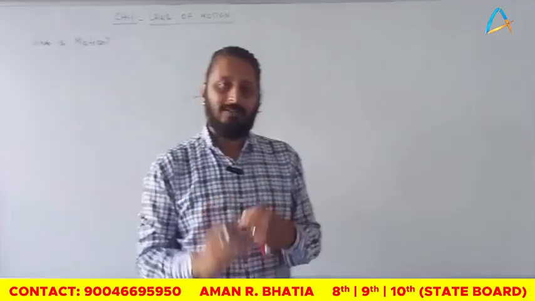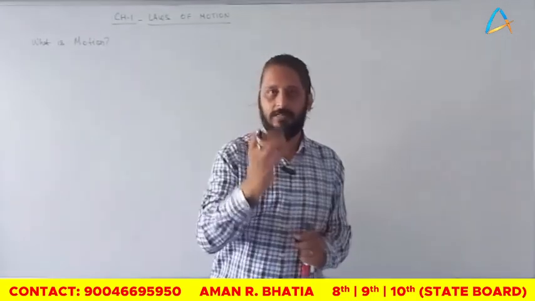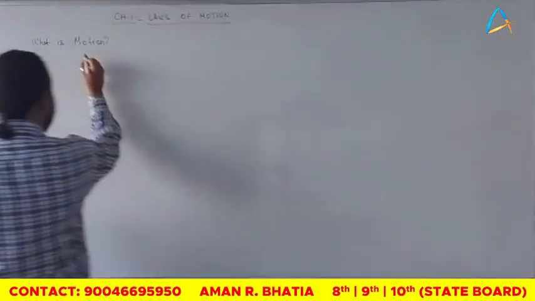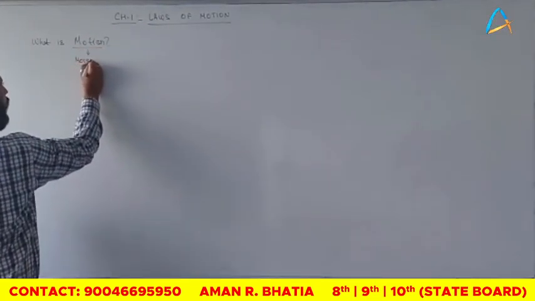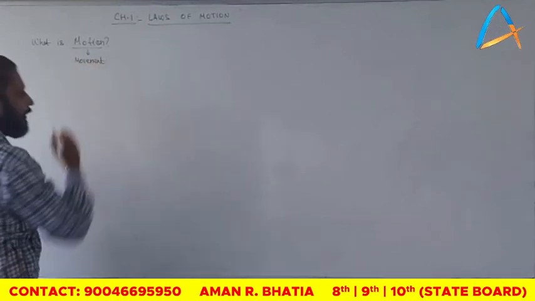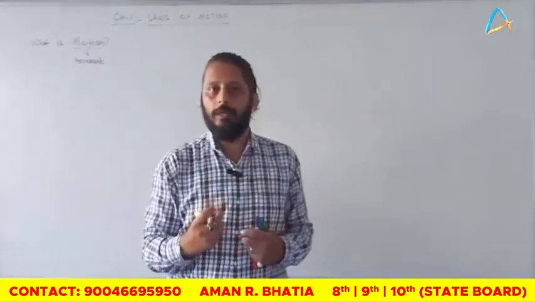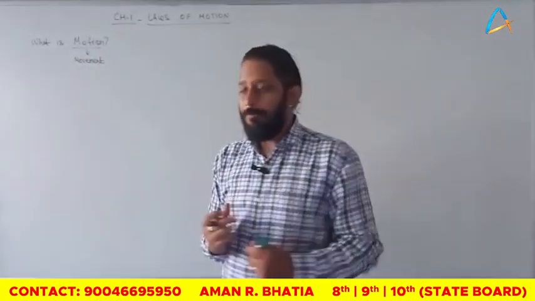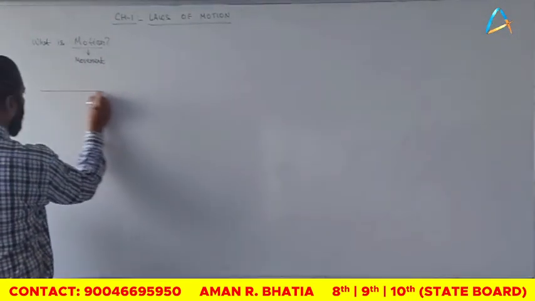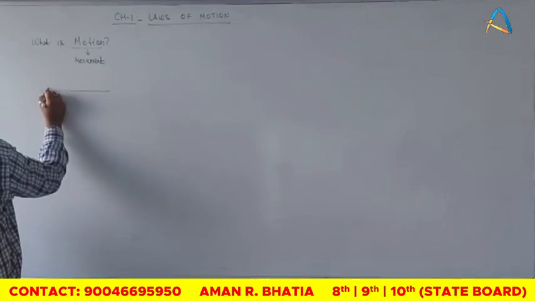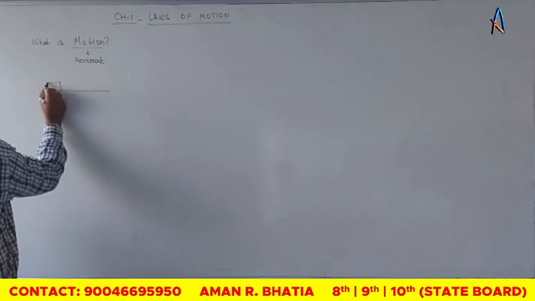To understand this, let us be very clear with one simple terminology. The term motion means movement. Now how do we understand whether an object is moving or not? It's a very simple understanding. When we talk about an object, it is placed at a certain point. Let us say here we have a box which is kept.